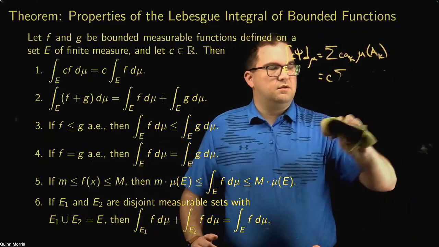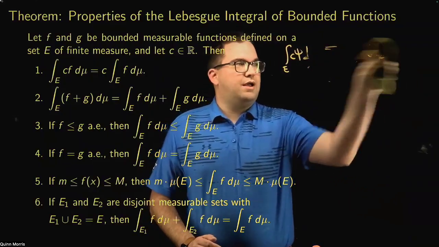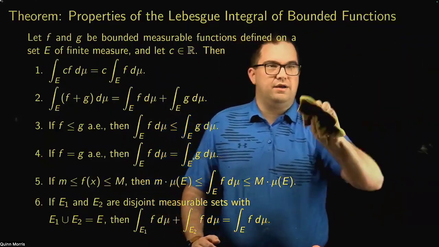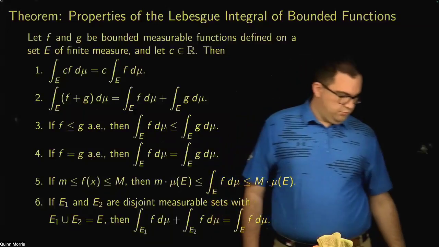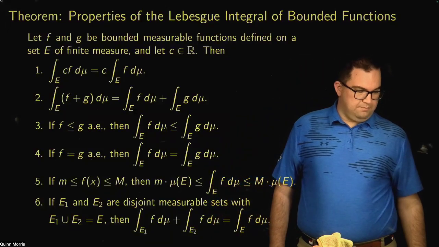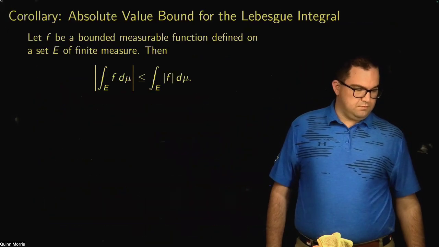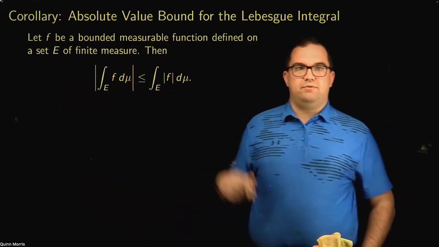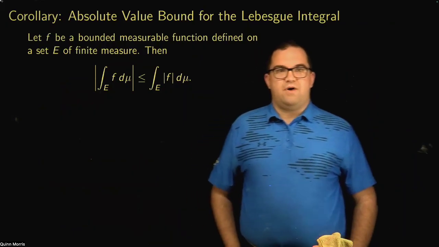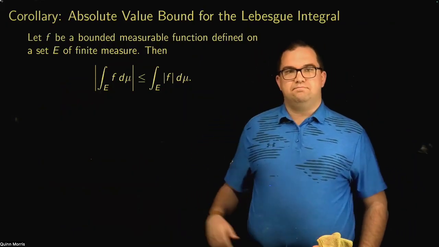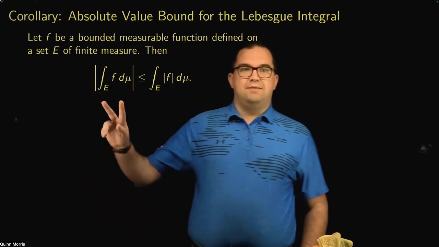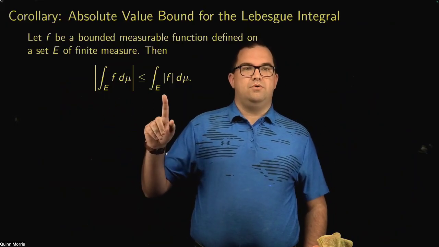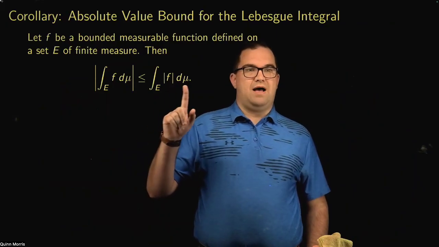Okay. Now, the last result I want to discuss in this video is actually a corollary of all of these, and we'll prove it really quickly. So let f be a bounded measurable function defined on a set E of finite measure. Then the absolute value of the Lebesgue integral of f is less than or equal to the Lebesgue integral of the absolute value of f.